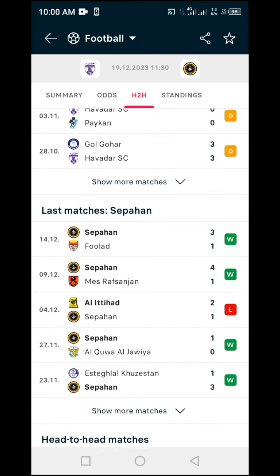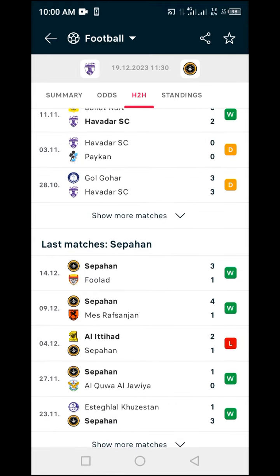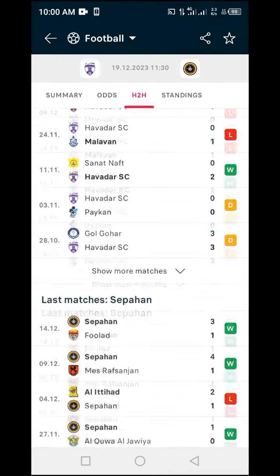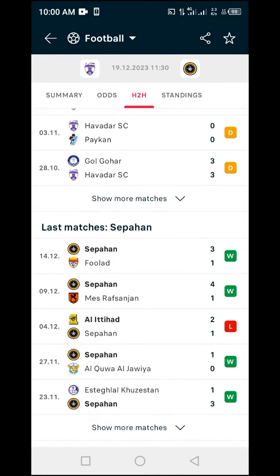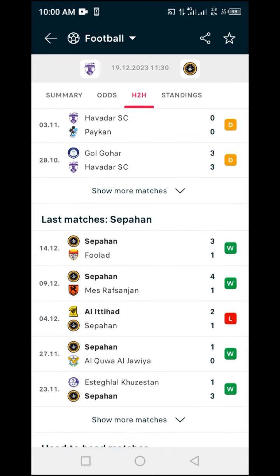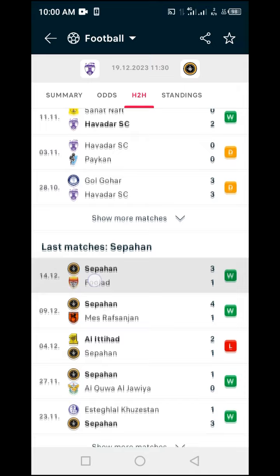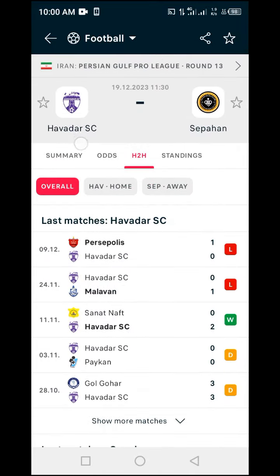As the first case here, they had a match with Folat and it ended 3-1. What I want to do is to compare Folat with the team which Sepahan is playing with, Havada. I want to compare Folat with the home team, because if Sepahan could beat Folat 3-1, I will now check on the standing table, and if Folat is better than Havada, then it is possible for Sepahan to still beat Havada.